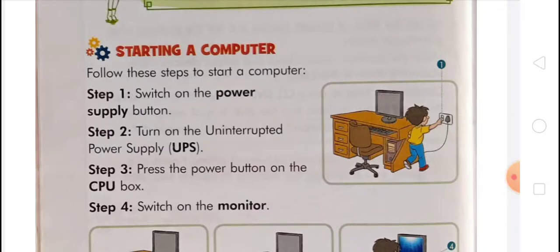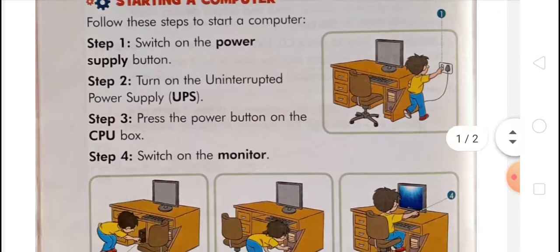Follow these steps to start a computer. In step 1, switch on the power supply button. In step 2, turn on the uninterrupted power supply button, UPS. In step 3, press the power button on the CPU box. In step 4, switch on the monitor.